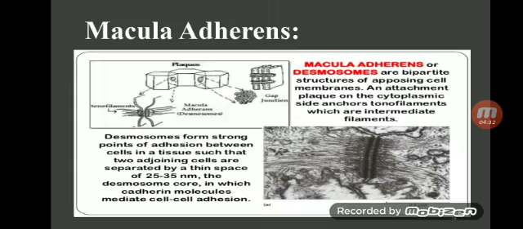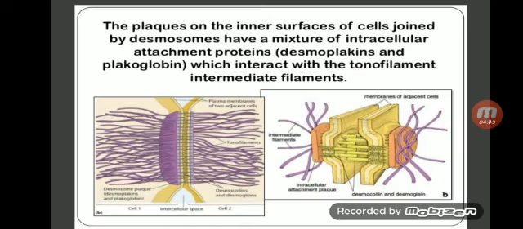Macula adherens. Macula adherens or desmosome are bipartite structures, and hemidesmosomes form strong points of adhesion between the cell and tissue, such that the two joining cells are separated by a thin space of 25 to 35 nanometers. The plaque on the surface of the cells joined by desmosomes has intercellular attachment proteins, which are desmoplakin and plakoglobin, and which interact with the tonofilaments, known as intermediate filaments.